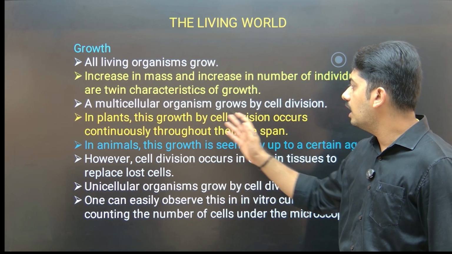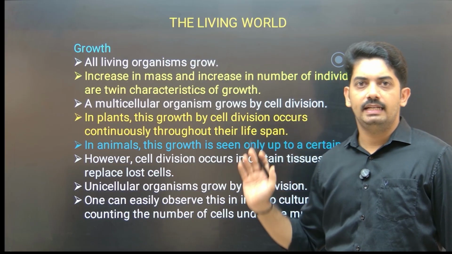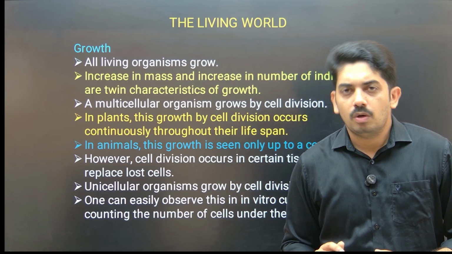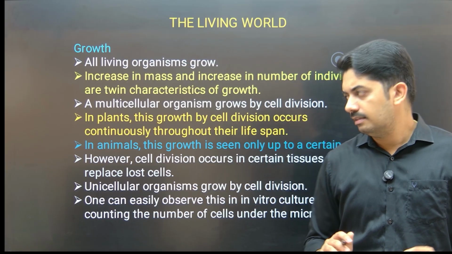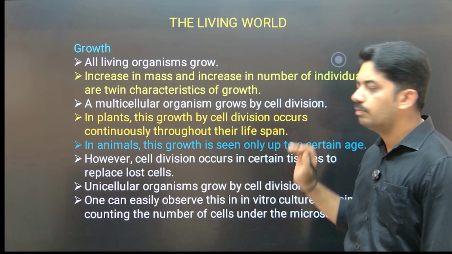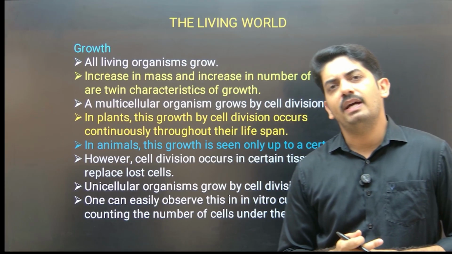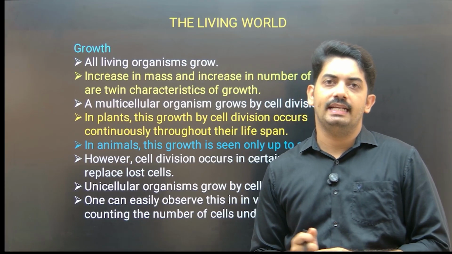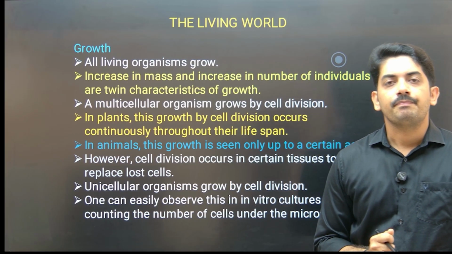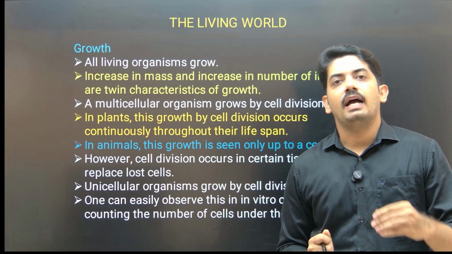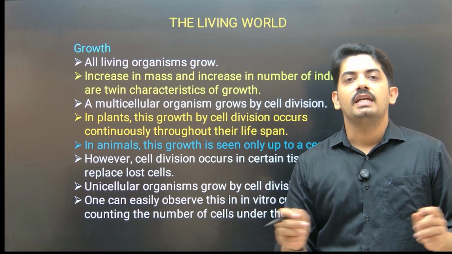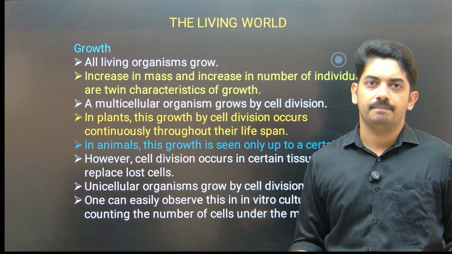A multicellular organism grows by cell division. Okay, even a unicellular organism also grows by cell division, but why have they specifically given that a multicellular organism grows by cell division? There is one peculiar character we observe in unicellular organisms, where cell division and reproduction, or growth and reproduction, cannot be separately defined.